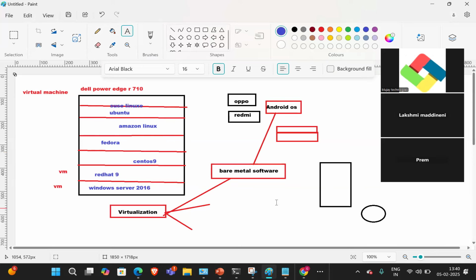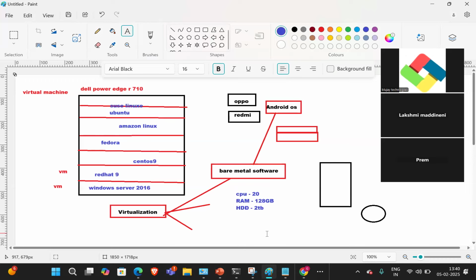What are the resources, guys? Resources are CPU, say 20 CPUs, and RAM, say 128 GB RAM. And hard disk, for example, a 2 TB hard disk.